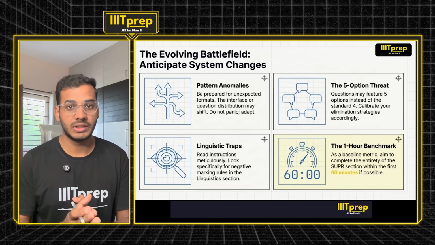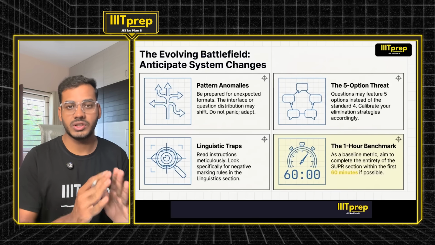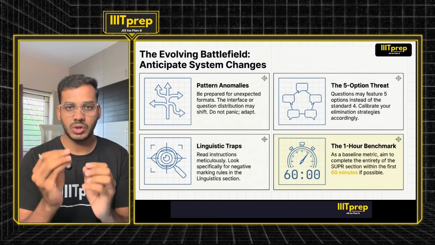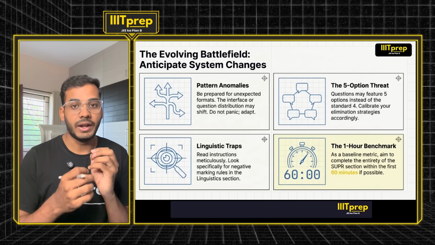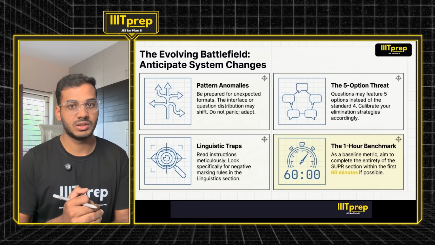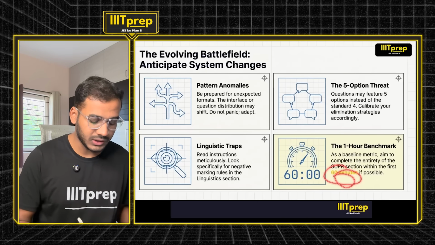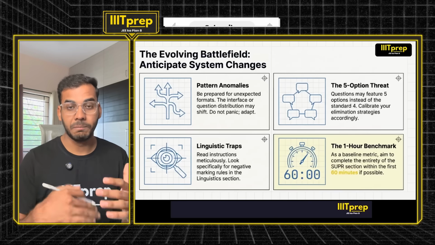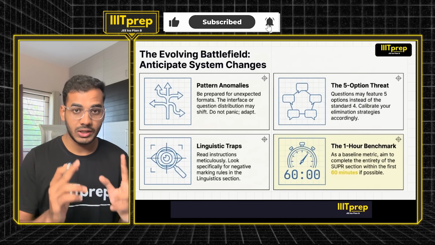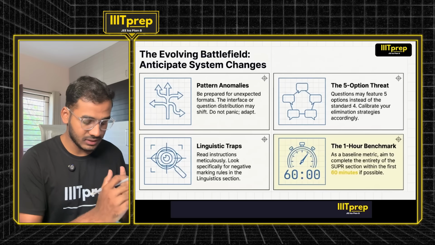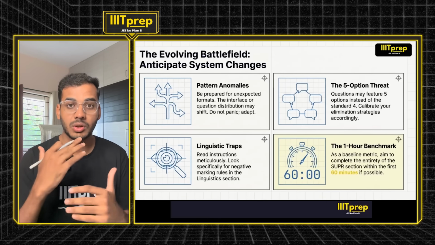And a very important thing: in REAP you get 2 hours, and that is a really sufficient amount of time. After the exam, all the students who give UGEE 2026 will realize that they had around 10 to 15 extra minutes for the REAP section. So the thing to learn from that is that SUPR is where you need to speed up. But in REAP, you need to focus on accuracy because negative marking is also higher in REAP. So REAP is for your accuracy, whereas SUPR is for your speed. Please make sure you transition your mindset during the exam.